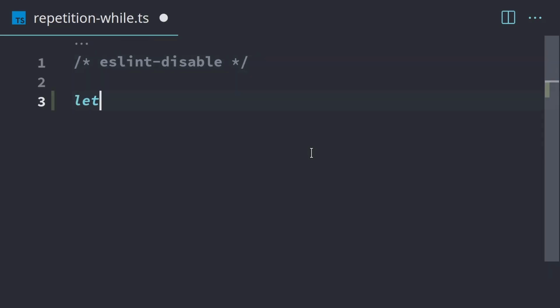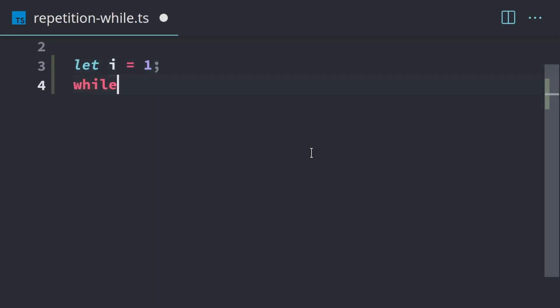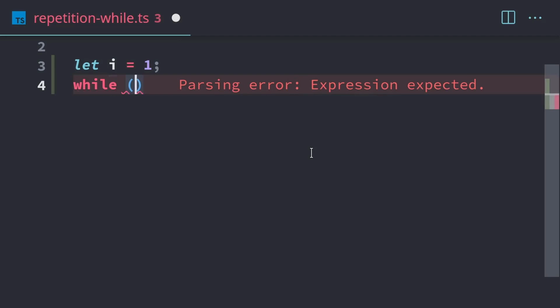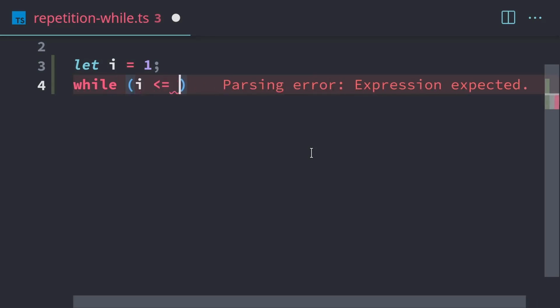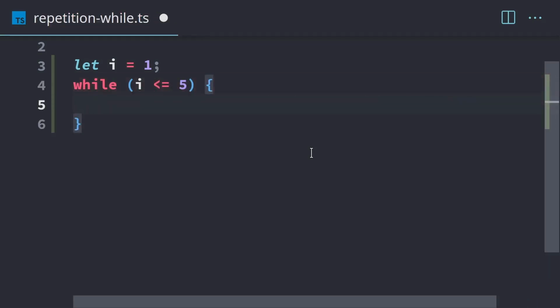So let's start with an example. We have i equals 1, and we have the keyword while. So while begins the loop, followed by a Boolean expression. This one will be i less than or equal to 5. So while i is less than or equal to 5, we're going to execute some code. It does read a little bit better because you can read it like English. While something is true, then we're going to execute code.